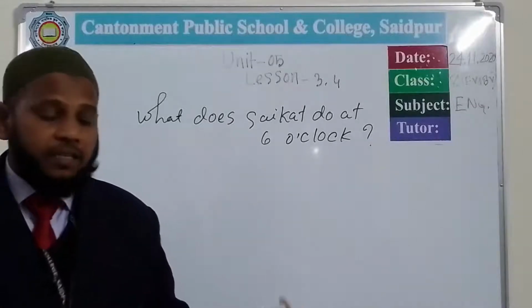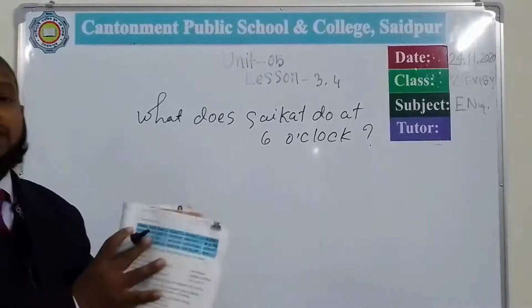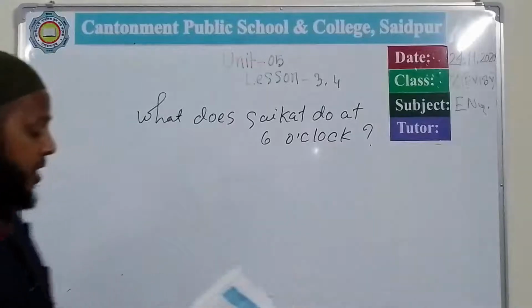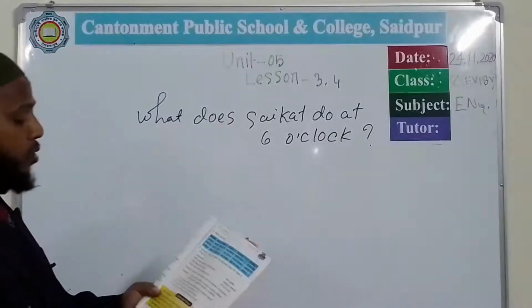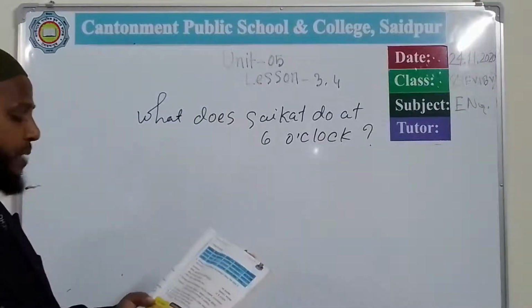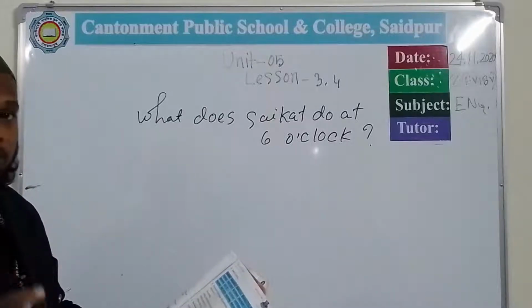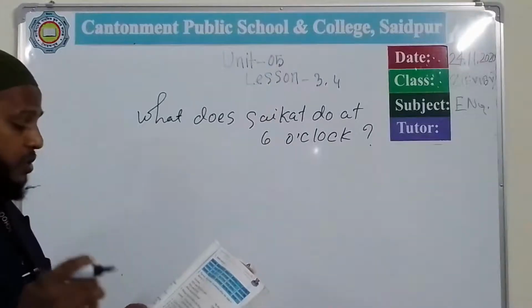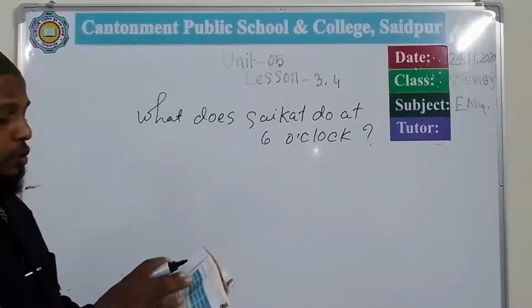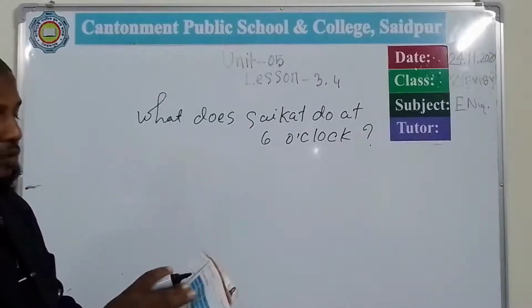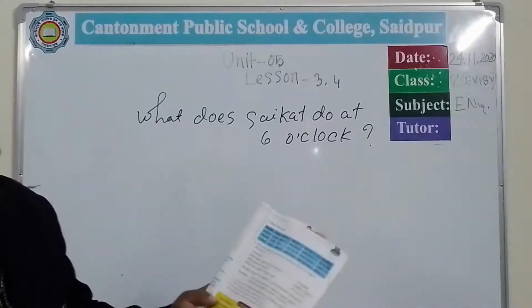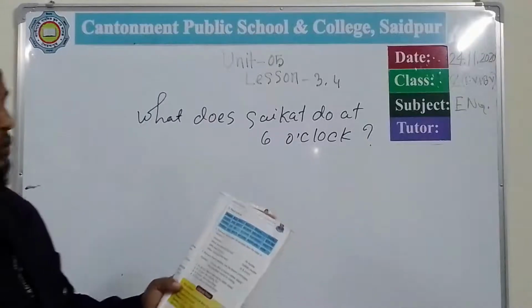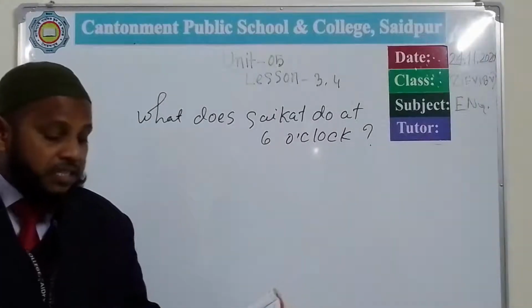I will get the answer from exercise D. Here we can see what Shoiko does at 6 o'clock. You have to write a short answer. Shoiko does what? Study. 6 p.m., study. So I can write the answer in this way.